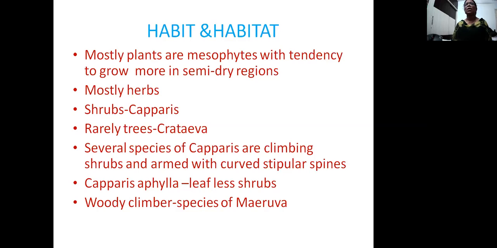There are several species of Capparis which are weak-stemmed and climbing shrub-like structures, and they are climbing with curved stipular spines. So here the climbing organs are curved stipular spines, which hold the support and climb over it. Capparis aphylla is a leafless shrub. Though it has leaves at an early stage, immediately after formation the leaves wither away, so it becomes leafless. Then in this family, only one woody climber is there, that is Maerua.